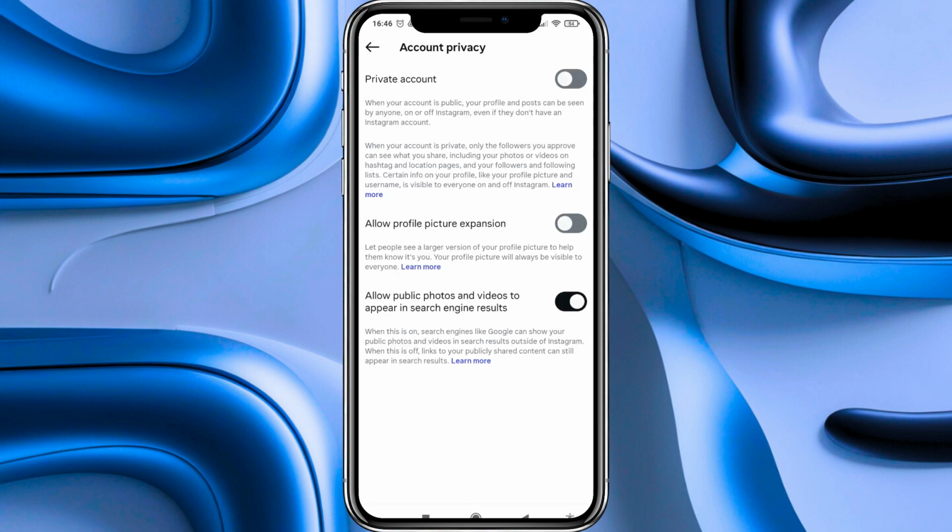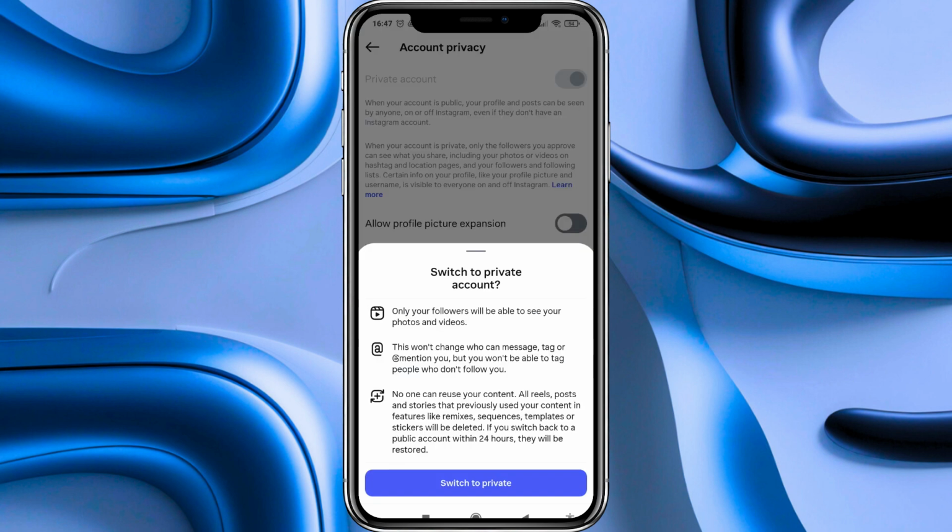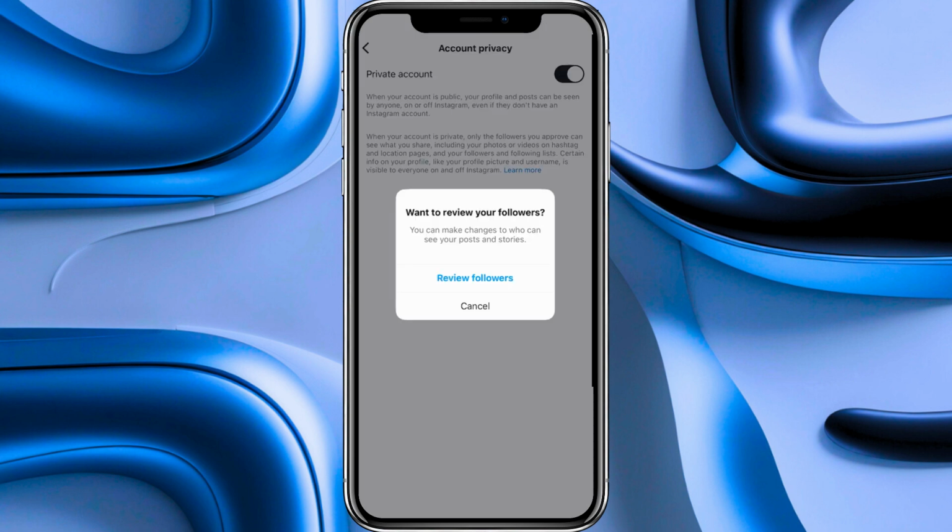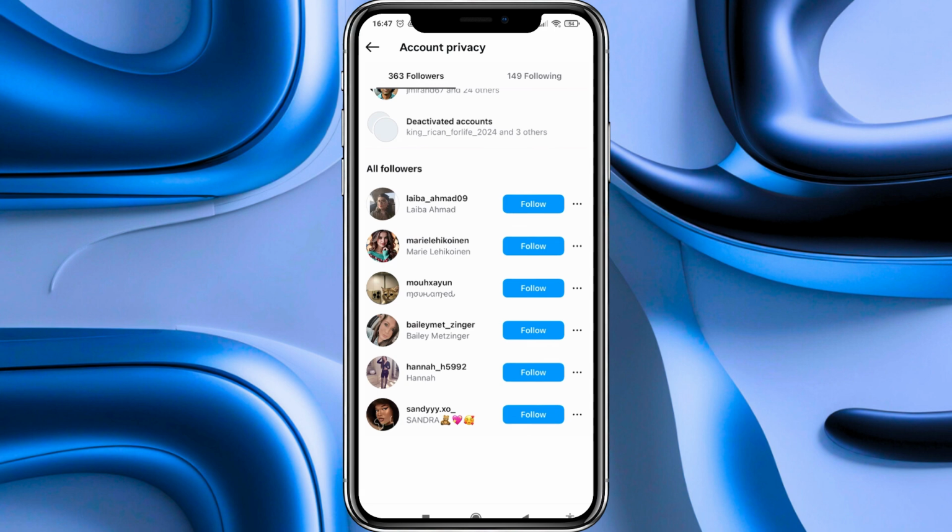Here we go to the top section where the private account section is labeled, and here we have to activate it. Now in this other panel that appears, we have to select the button Switch to Private. Now this panel will appear telling us if we want to reveal your followers, and we have to select Reveal your followers. Now in this other page, we can see all our followers, and to hide our posts from someone,